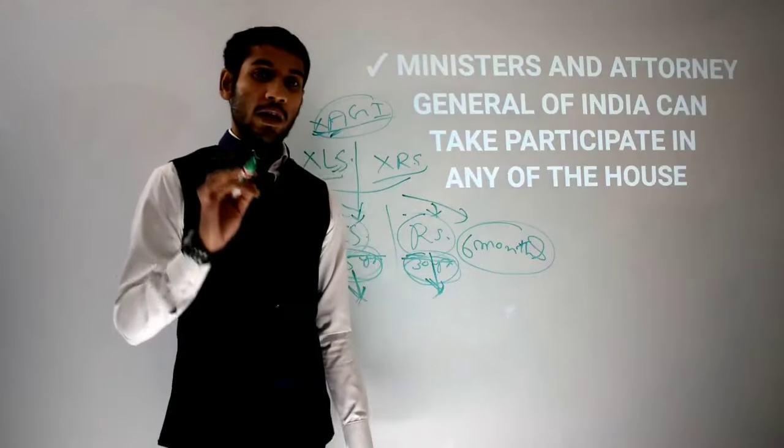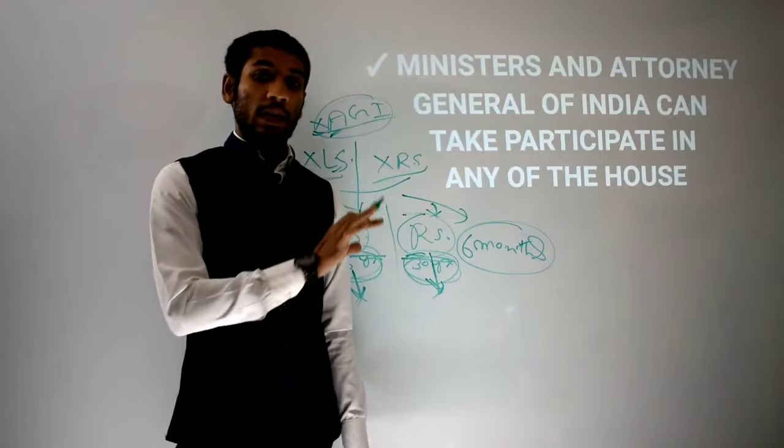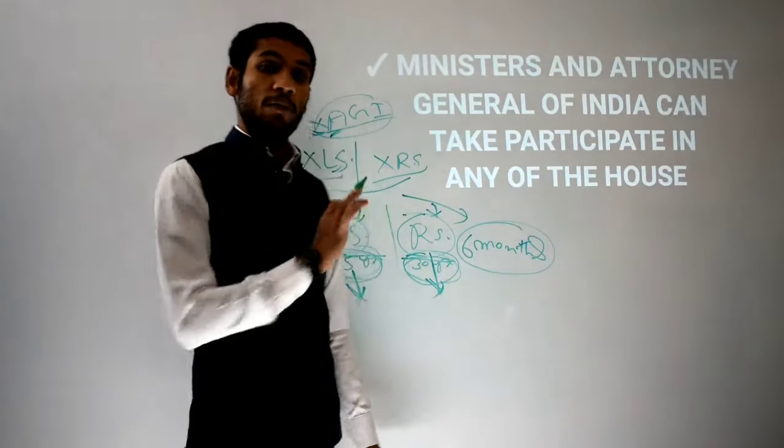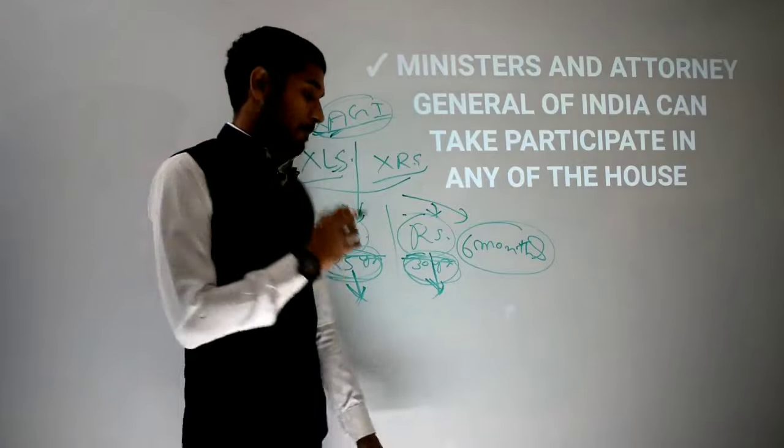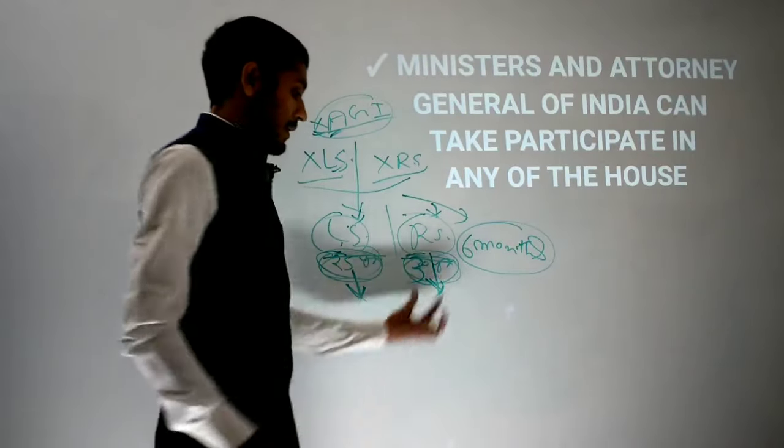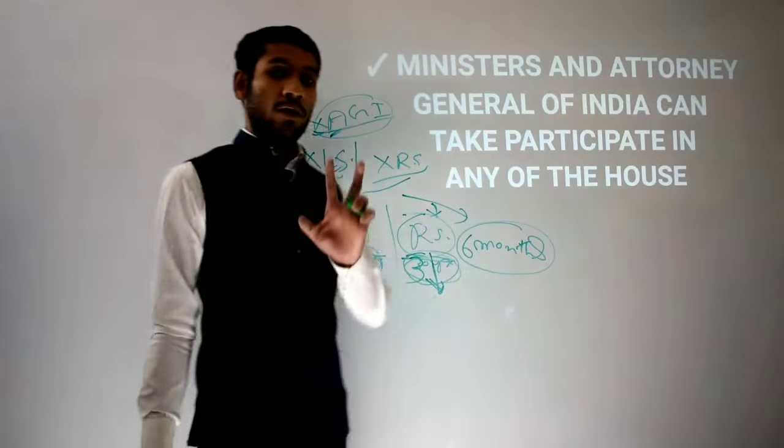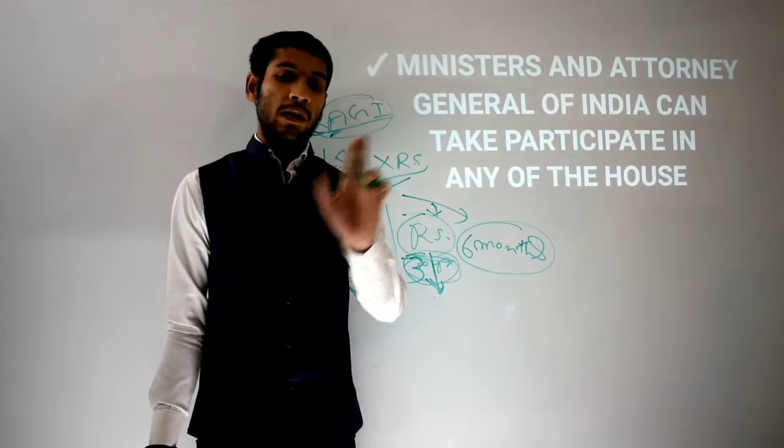Okay. Now I am telling you an interesting thing that is not written in any books, but you should know about it. See, there is a minimum age of 30 years required to be a member of Parliament of Rajya Sabha.